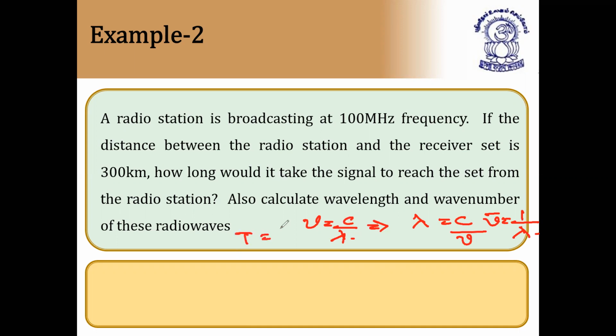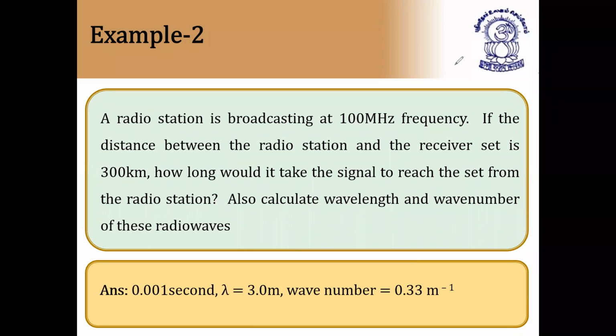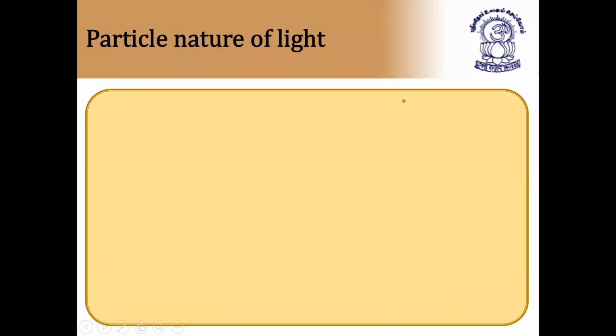The time period of the wave is 1 by frequency. So by using this formula straight away we can find the answer, and the answer is 0.001 second, because 1 by 100 megahertz means 10 to the power of 6 goes to the numerator as 10 to the power of minus 6, and from that you can change into seconds. You'll get the answer 0.001 second, and lambda is equal to 3 meters, C by nu. Next we have wave number. Since lambda is 3 meters, wave number becomes 0.33, that is 1 by 3. So 0.33 meter inverse.